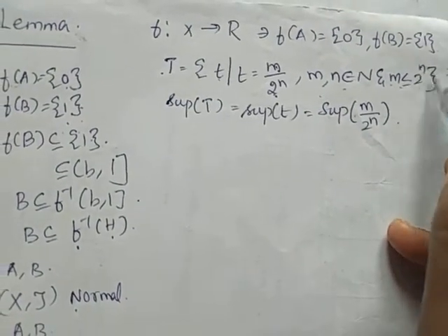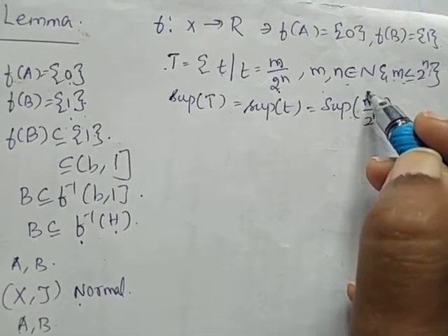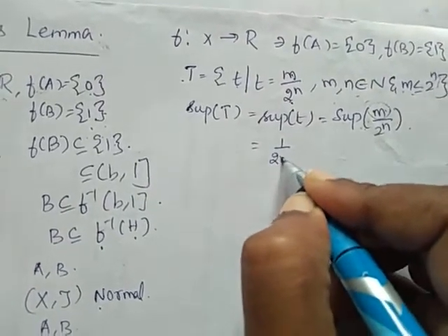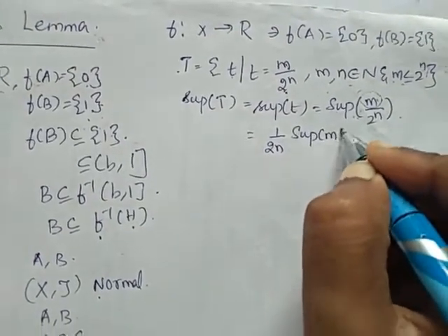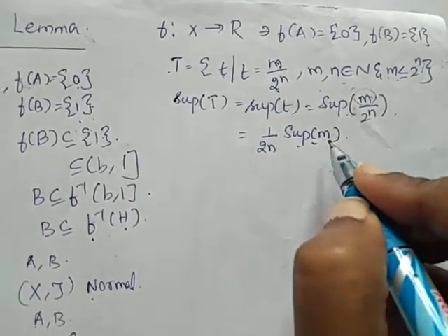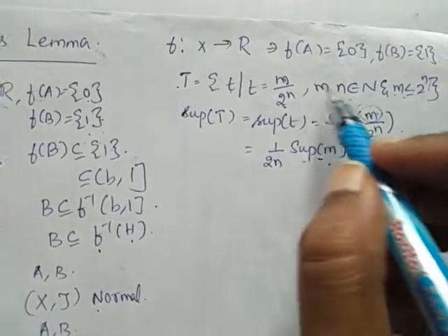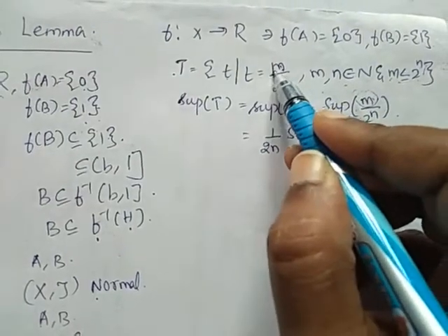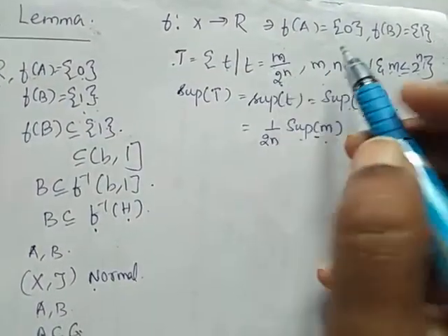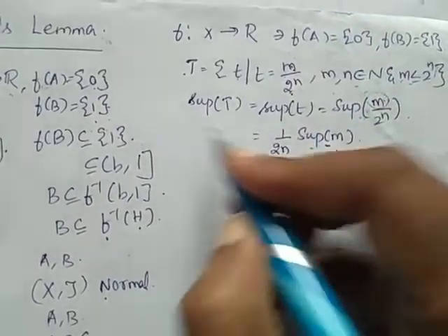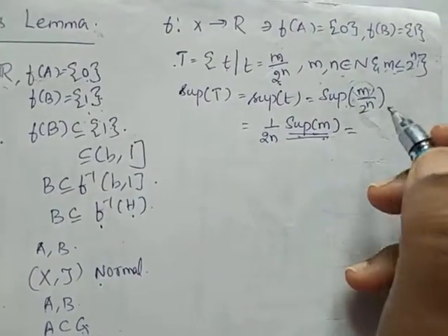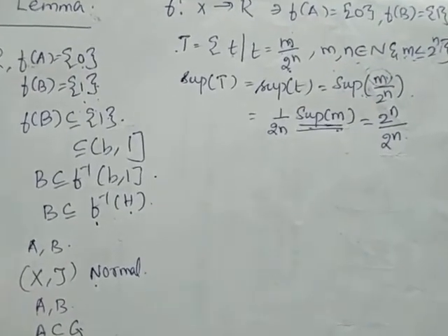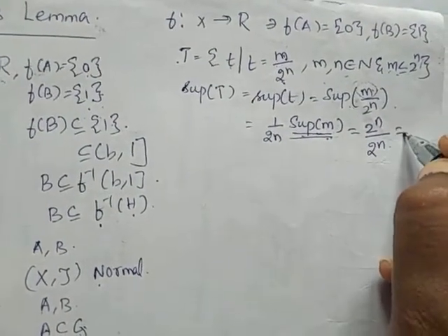Here m is always less than or equal to 2 power n. So we have to find the supremum of m, so 1 by 2 power n times the supremum of m. So what is the supremum of m? When will we get the maximum value here? m is less than or equal to 2 power n, right? So when m is 2 power n, we will get the maximum value. Whenever it is less than that, we will get a lesser value. So the supremum of m is 2 power n by 2 power n. So here we are getting the supremum of t as 1.